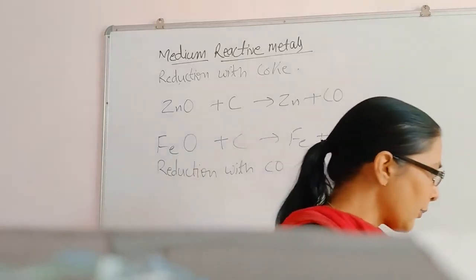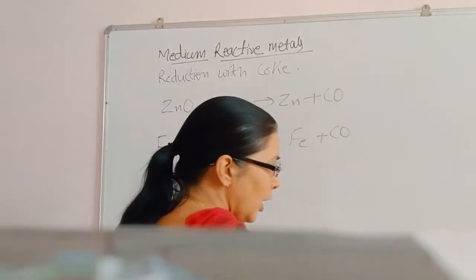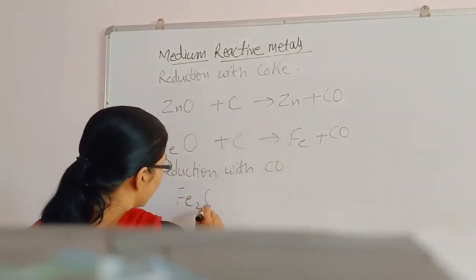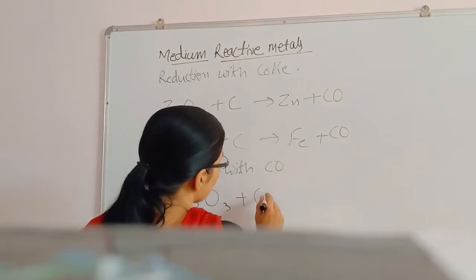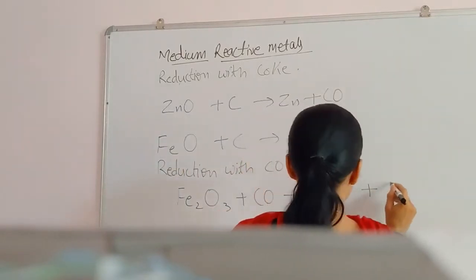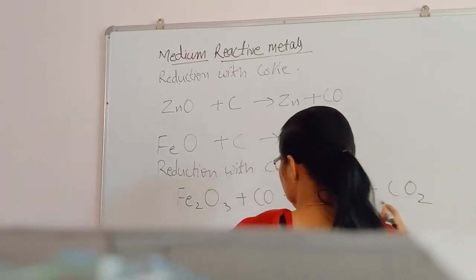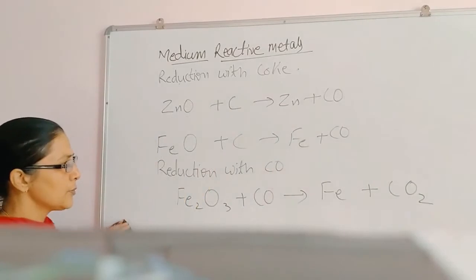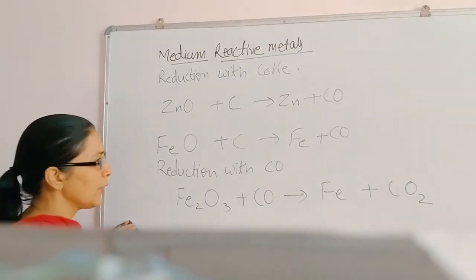So when carbon monoxide is treated, then there will be formation of Fe plus CO2. Okay. In this manner, oxygen will be removed.